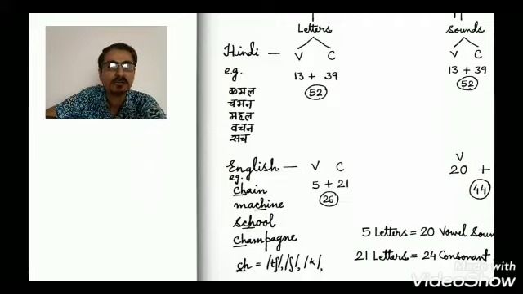Like Kamala, Chamana, Chaman, Kamal. In Hindi, whatever is written, we can read it. But in English, we find it difficult. For example, chain. How do we read it? Chain. Machine. Machine.